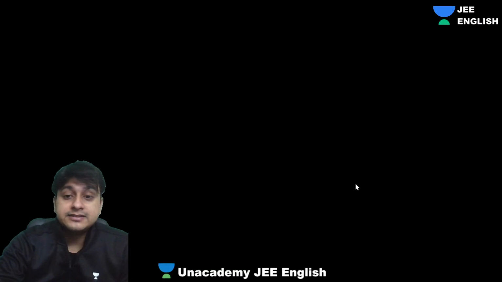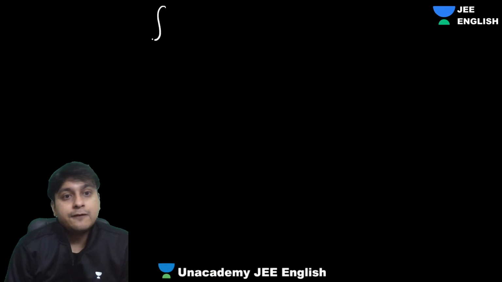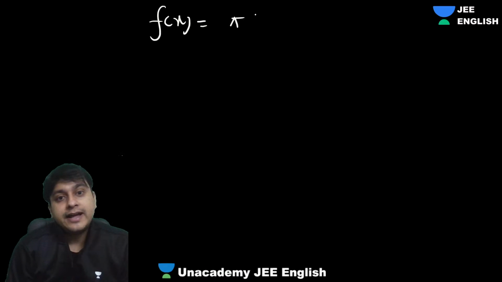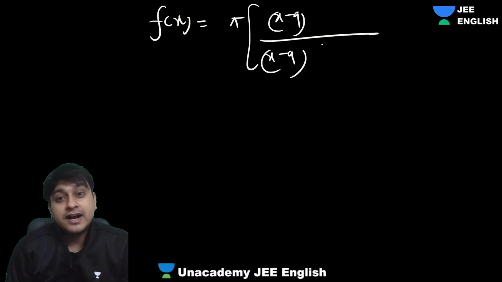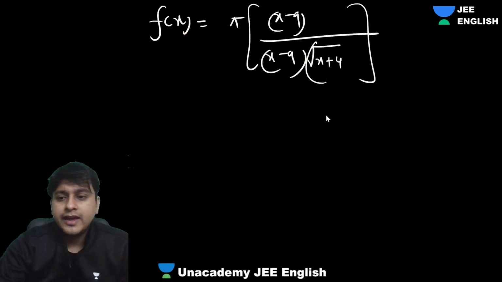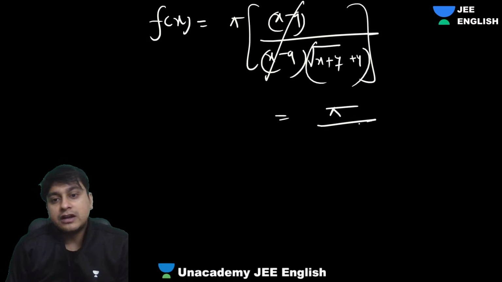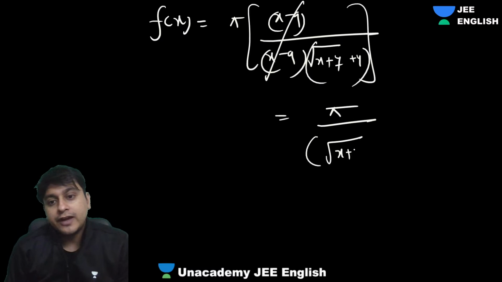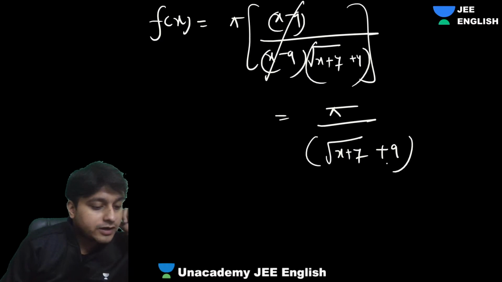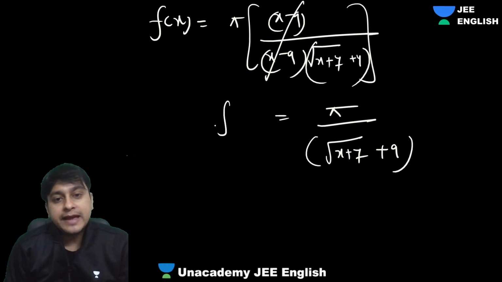So guys, what will happen? Can I say that f of x will be pi times x minus 9 over that? x minus 9 will cancel because x can't be 9. So guys, we got a very interesting thing here. x minus 9 cancels, and we've got our f of x as pi divided by root of x plus 7 plus 4. Got it, everyone? Yes. So this is my f of x.